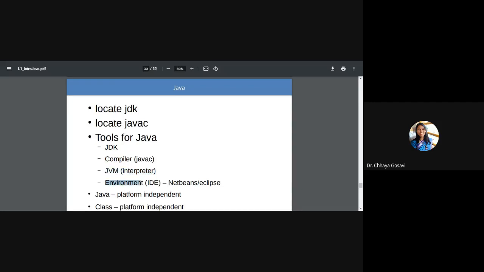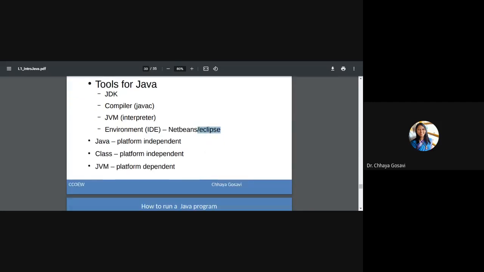It's better to install any IDE of your choice. Either go for NetBeans or Eclipse. And note that the .java file, the Java code that you are writing, is platform independent code. You are not taking care of the underlying hardware or machine. The .class file, which the Java compiler generates when it compiles your source program, is also platform independent. It is common throughout the platforms. The only platform dependent part in Java is the Java virtual machine, and that makes your program portable.